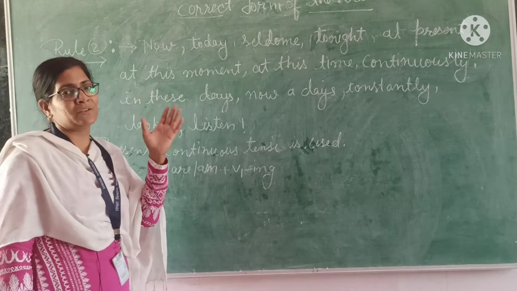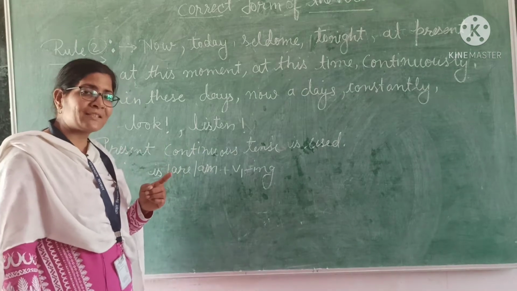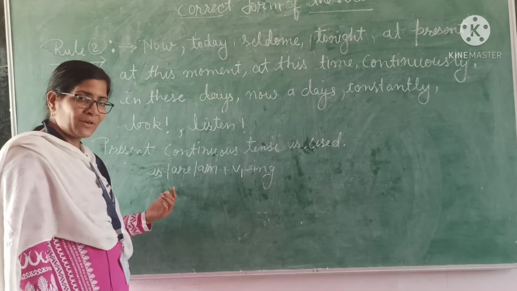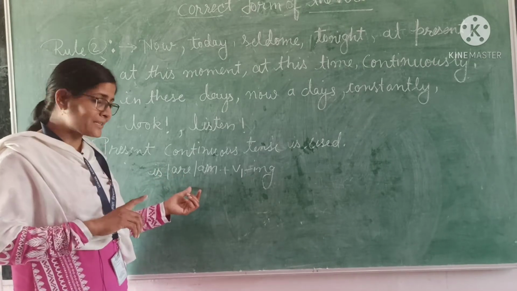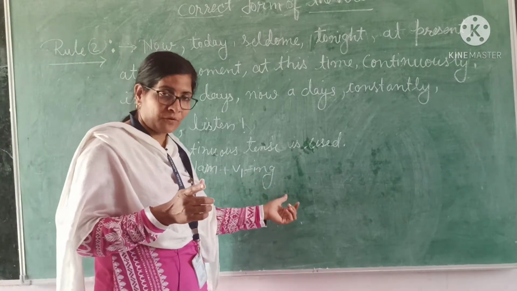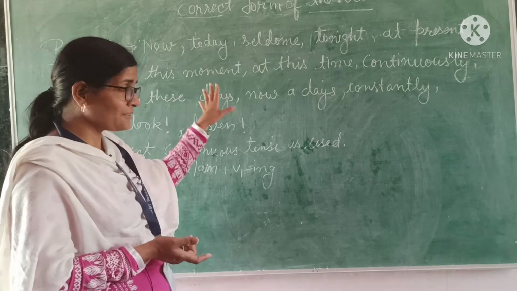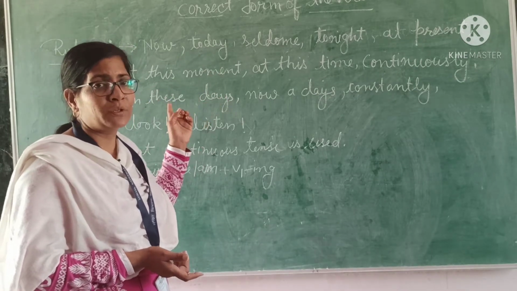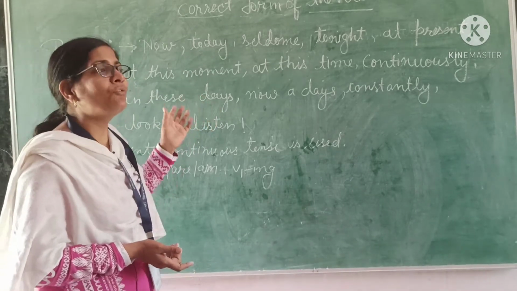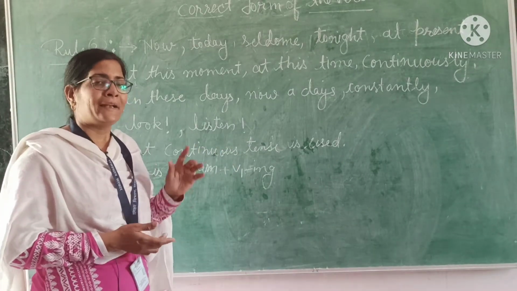These words are the symbols of present continuous tense, and as we know, the rule of present continuous tense is to fill is, are, am. Is is used with a singular subject, are is used with a plural subject, and am is used with I, plus the verb's first form and ing. So you have to note these words in your notebook and learn them. If you find these words in the sentence, then you will use present continuous tense to fill the correct form of the verb. Okay? Let's see the third rule.